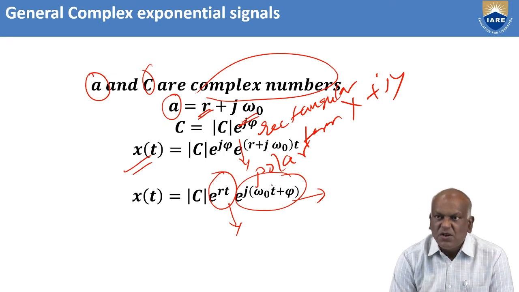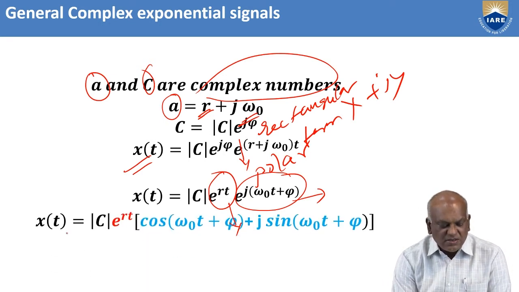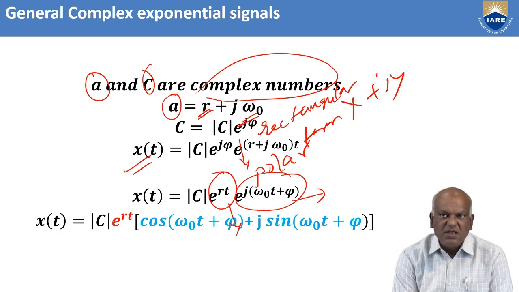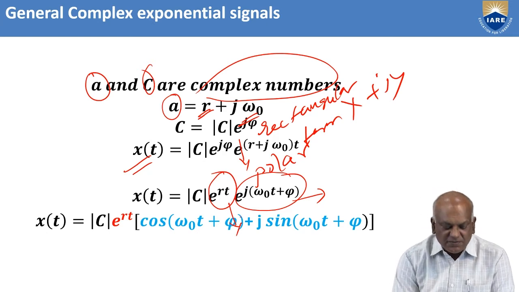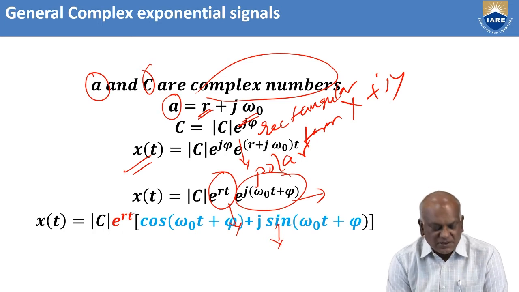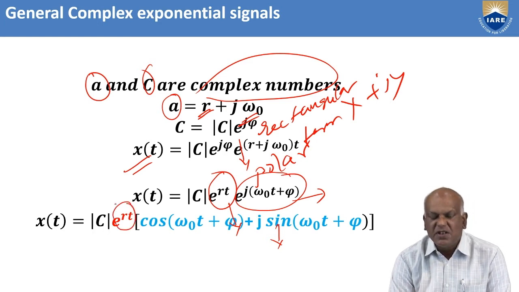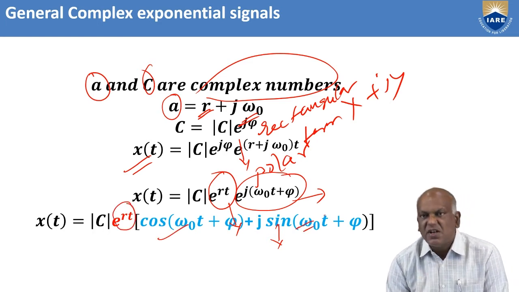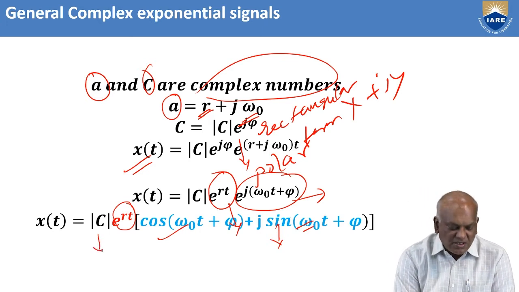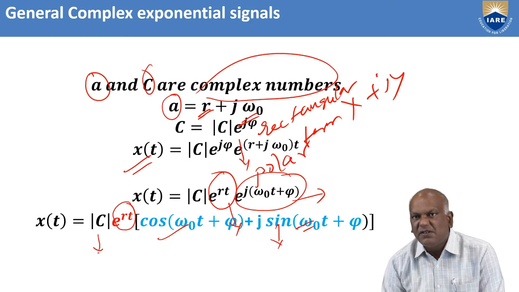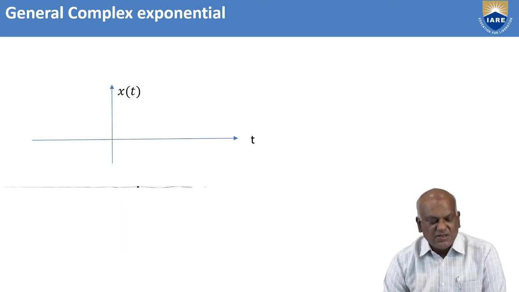According to Euler's formula, you can also write x(t) equal to C e power r t, cos(omega naught t plus phi) plus j sin(omega naught t plus phi). That means the sinusoid signals are multiplied with real exponential signals. The e power r t indicates the real exponential. Sine and cosine functions are sinusoid signals. The sinusoid is multiplied by the real exponential. The constant is simply a scaling factor.